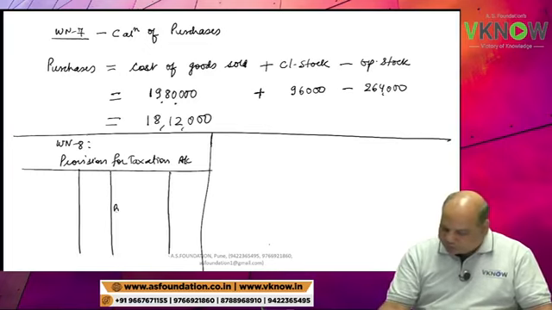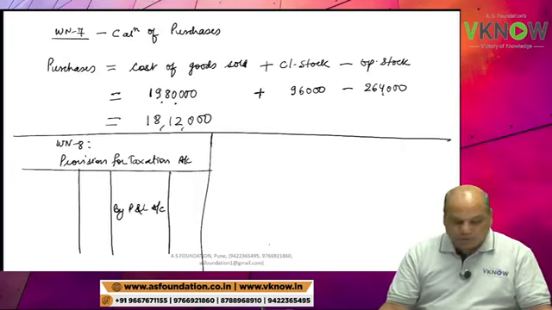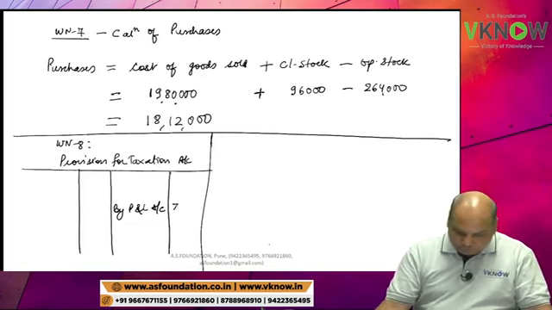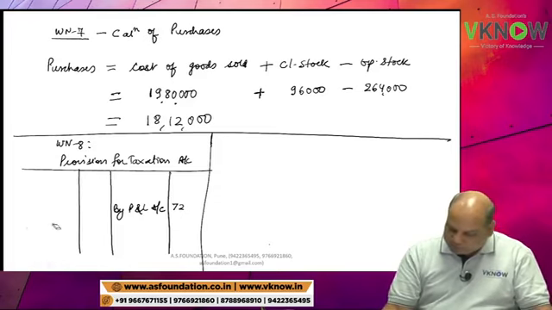And write in the second line by P&L account. By P&L account, no, sorry, 88,000. Wait. 1, 2, 3, 4. Provision for taxation is 88,000.